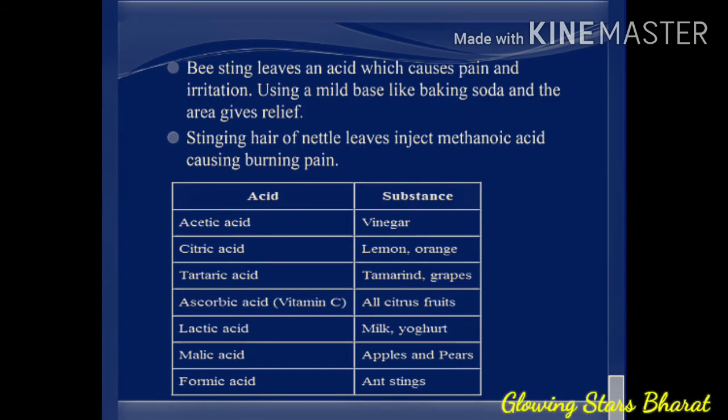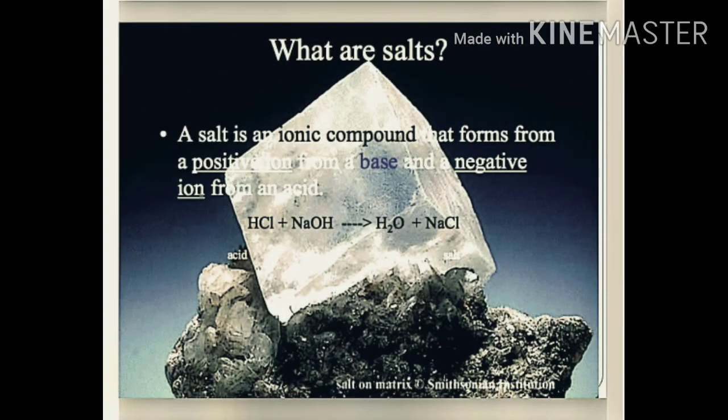Next topic is: What are salts? So dear students, a salt is an ionic compound that forms from a positive ion from a base and a negative ion from an acid. For example, HCl plus NaOH reacts to give NaCl plus H2O.